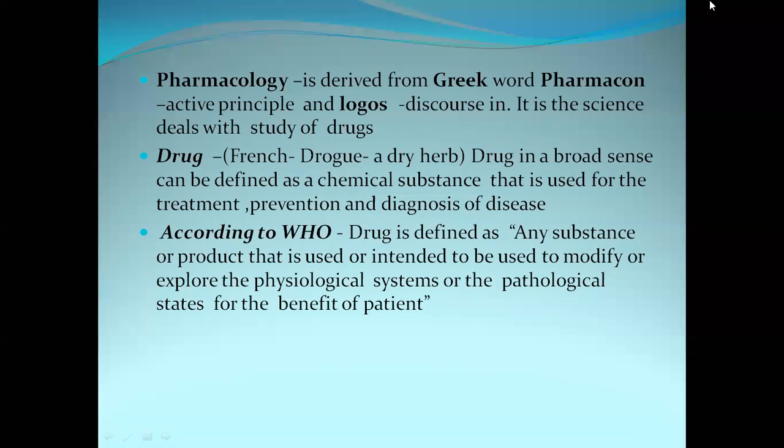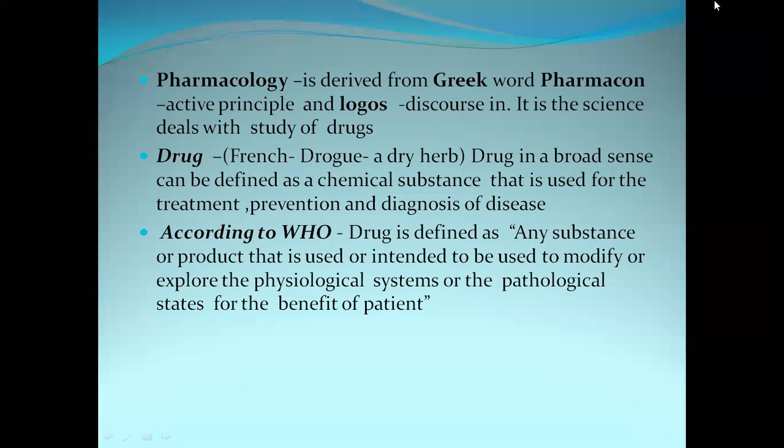In a broad sense, a drug can be defined as a chemical substance that is used for the treatment, prevention, or diagnosis of disease. Prevention means that if the drug is taken, it will not allow the disease to develop.